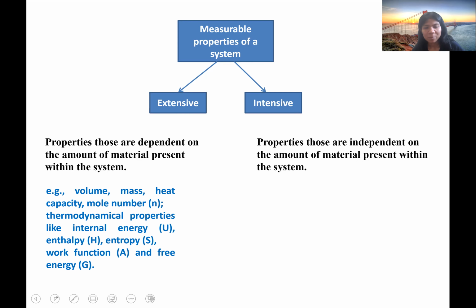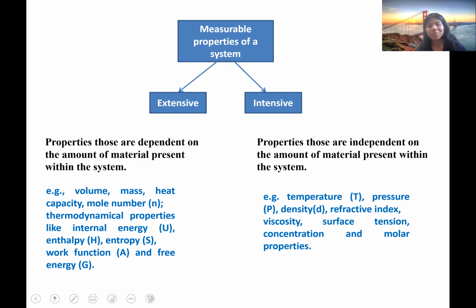As you can see from the name itself, intensive means independent of the amount of material present within the system. Some typical examples are temperature, pressure, density, refractive index, viscosity, surface tension, concentration, and molar properties. If we take a small amount of water or a large amount of water, the temperature will be the same, pressure will be the same, density will be the same, refractive index will be the same, and all these intensive properties don't depend on the amount of the material present within the system.